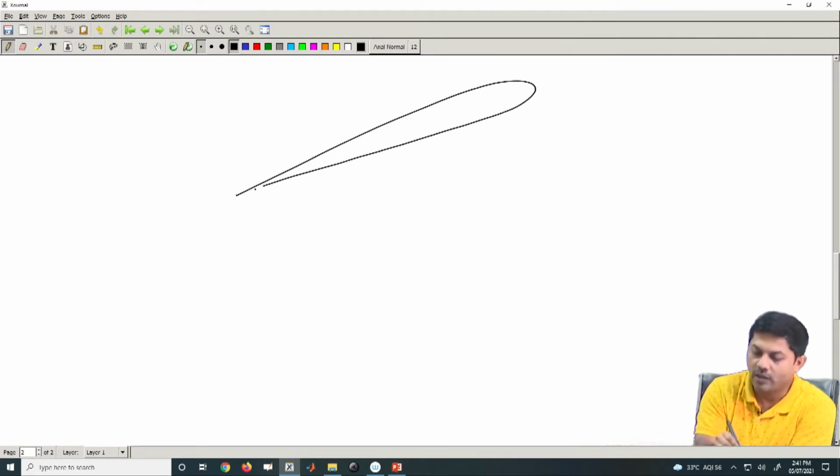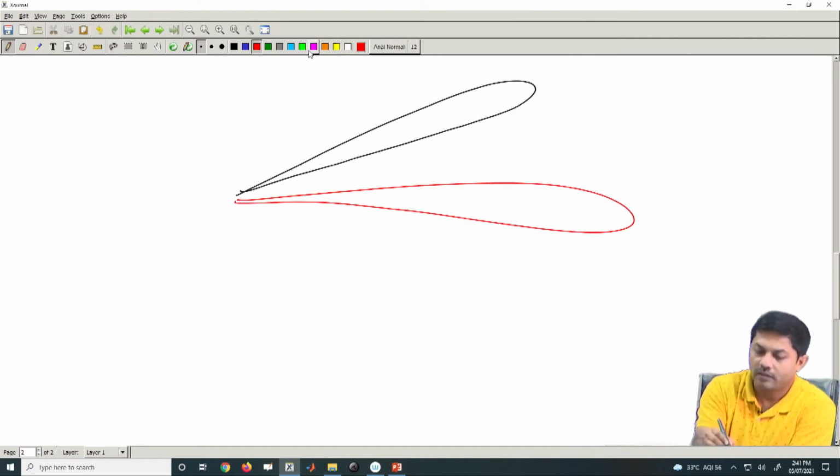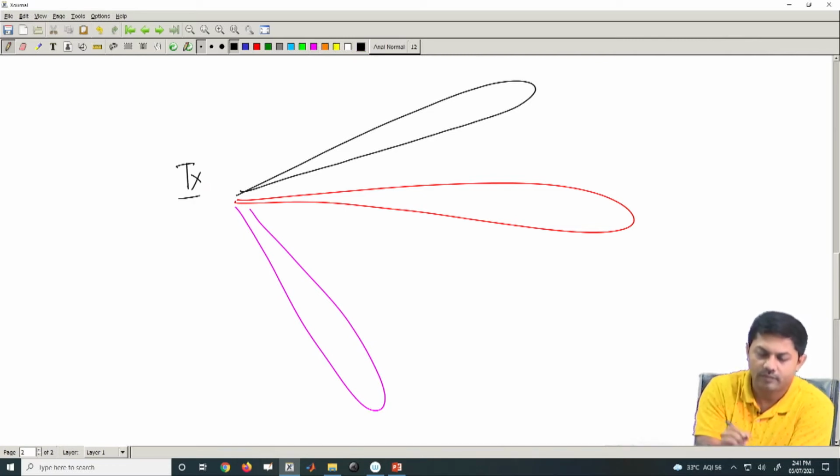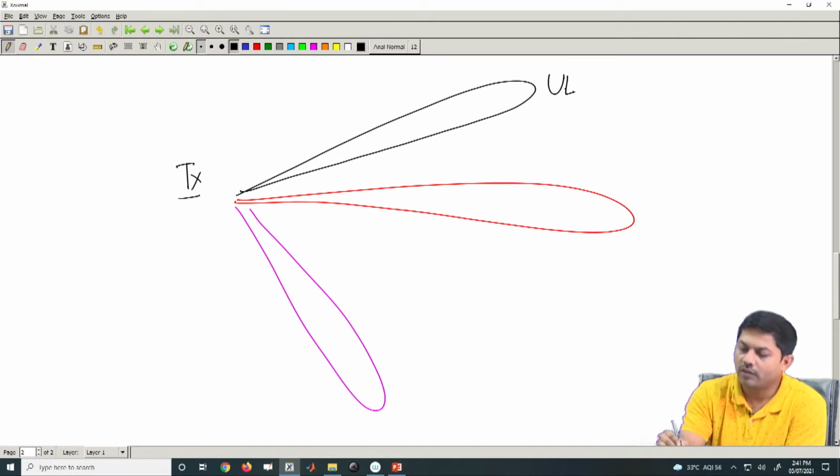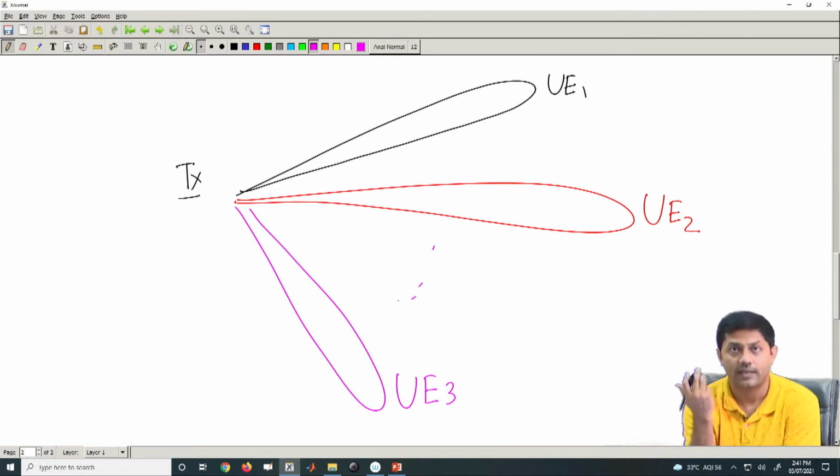So, probably this is one beam, this is another beam, this could be another beam, and so on and so forth, right. So, this is my transmitter, this would be my user 1, this would be my user 2, and this would be my user 3, okay, and so on and so forth as well.